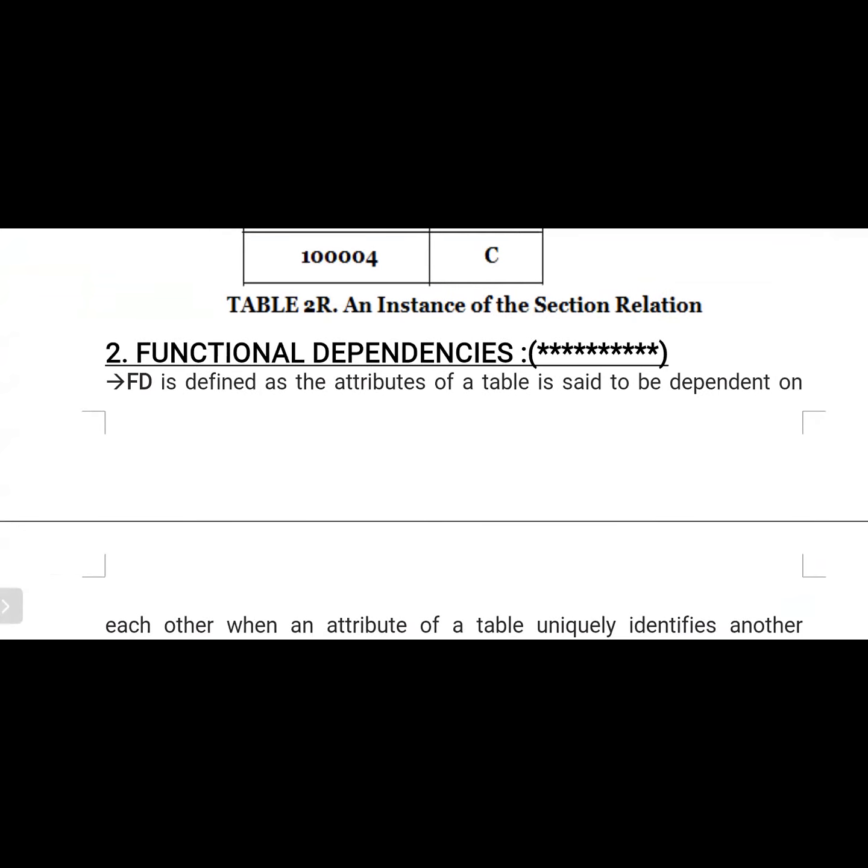What is a functional dependency? Functional dependency is nothing but an integrity constraint that generalizes the concept of a key. So this is the same as the concept of a key. What is the concept of a key? A key is used to uniquely identify data. That means if you know one attribute, based on that attribute we can identify the remaining attributes. Am I right or not?